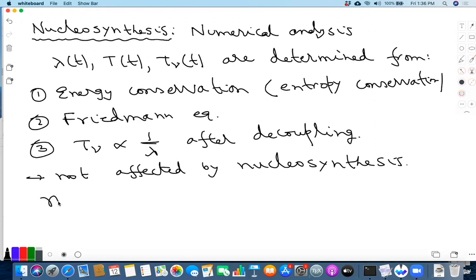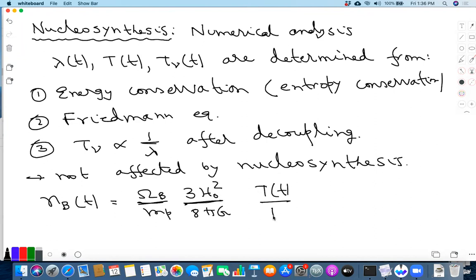Then we can determine NB of t, the total number of baryons. So this is given by omega b over m_p times 3 H0 square over 8 pi G. So this is the critical density. So we took the critical density multiplied by the baryon fraction that we observed today, divided by the mass of the proton to get the number of protons or number of baryons, and then we have to go back in time. So T of t over T0 cubed. So this determines NB of t. So there is no problem there.